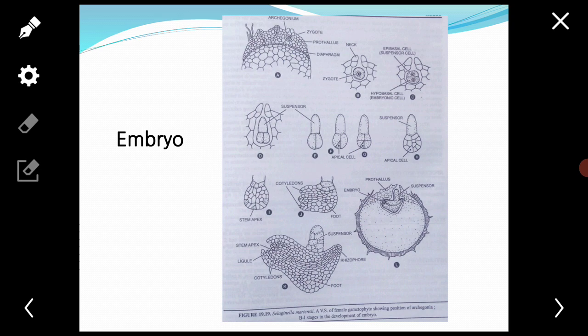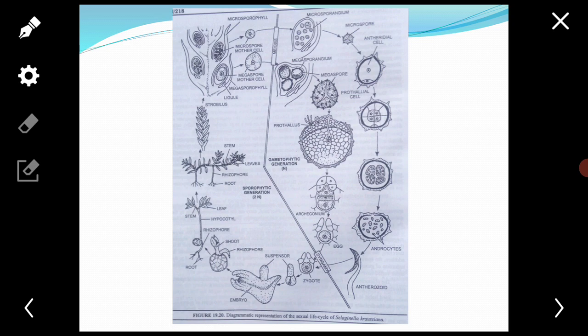More than one anthrozoid takes entry into the neck canal, but only one penetrates the egg, that is fertilizes the egg, and the fertilized egg secretes a wall around itself to become a diploid zygote or oospore.